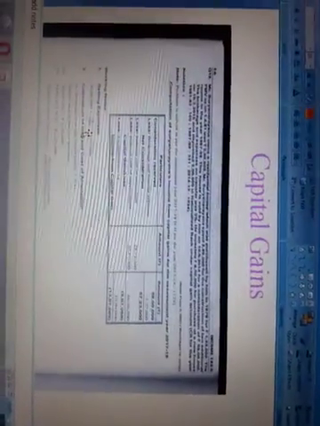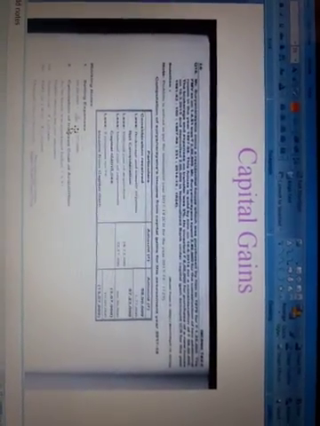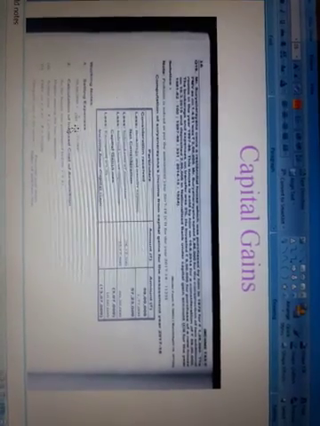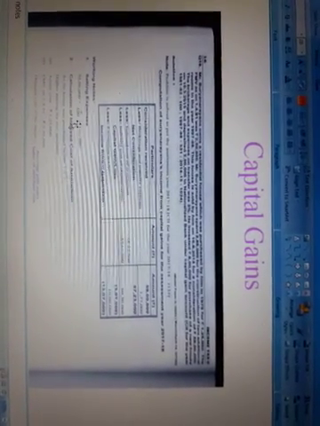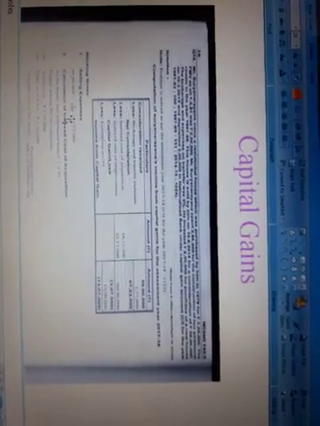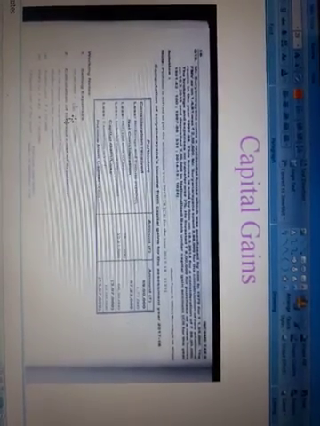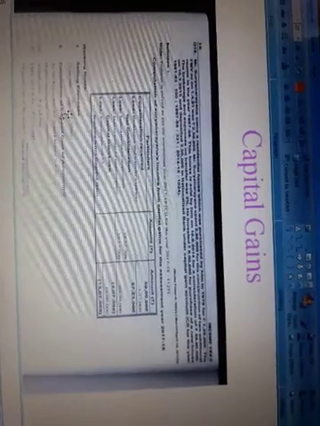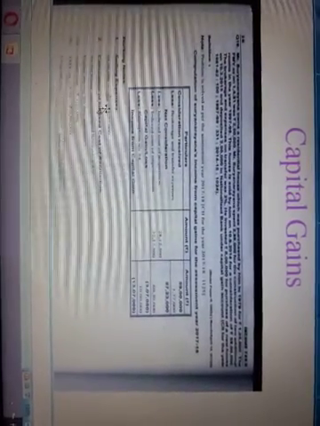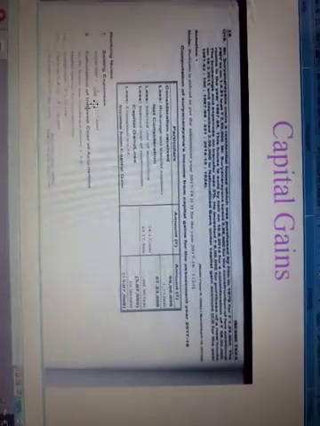That's why the consideration received amount is 59 lakhs. Next, minus brokerage and transfer expenses, 1,77,000. So 59 lakhs minus 1,77,000, then we get 57 lakhs 23,000. This is called net consideration.